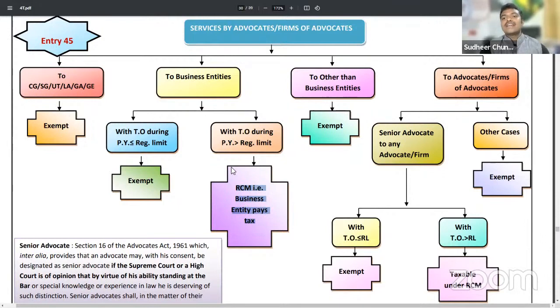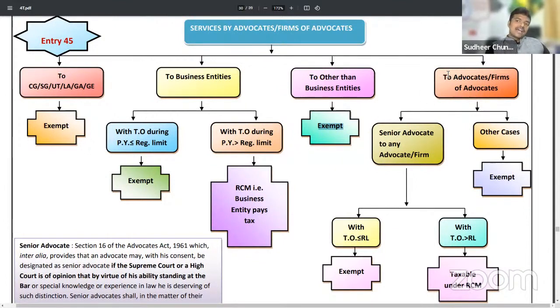So that's why lawyer need not get registration at all, because if lawyer provides services to business entities, if that business entity does not have GST registration, it is exempted. If the business entity has GST registration, RCM will be applicable. So that's why lawyer need not have registration at all. To other than business entity, any personal diverse cases, brothers land disputes, so such cases dealt by advocate is also exempted from GST. So lawyer providing services to business entities only will be taxable. That also under reverse charge mechanism. So lawyer need not get any GST registration.